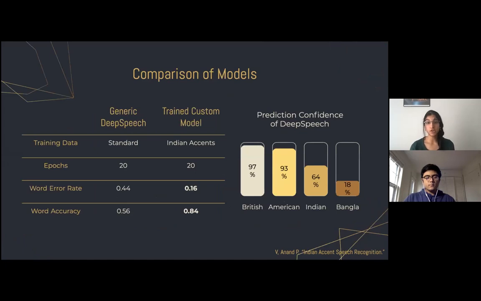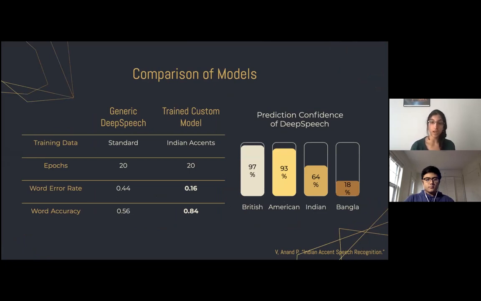Now to see how our trained custom model performs in comparison to the generic DeepSpeech model, we can see that over 20 epochs, the word error rate for our custom model was only about 16%, whereas the word error rate for the generic model was 44%. In addition, the word accuracy rate was about 30% higher for our trained custom model in comparison to the generic model.